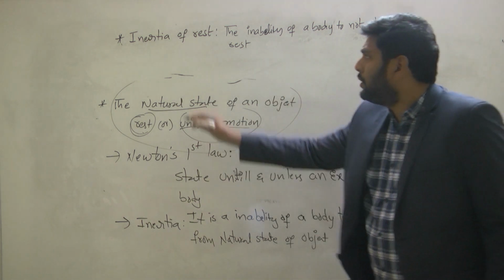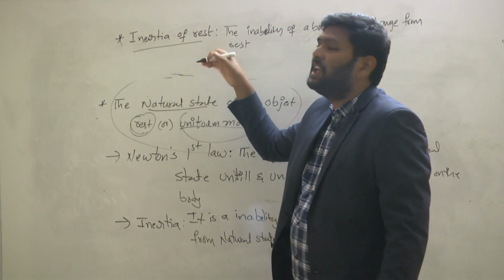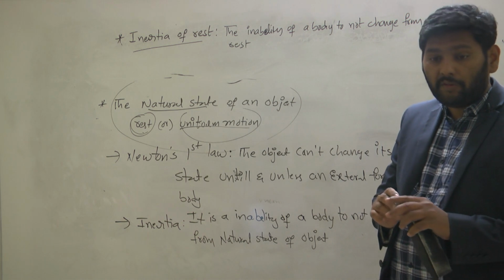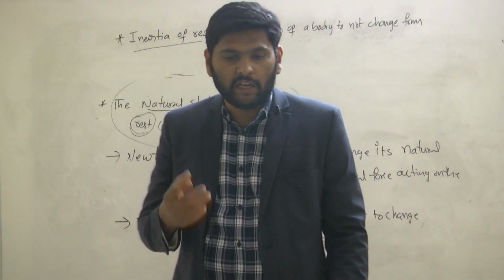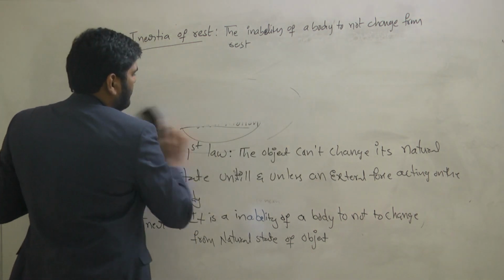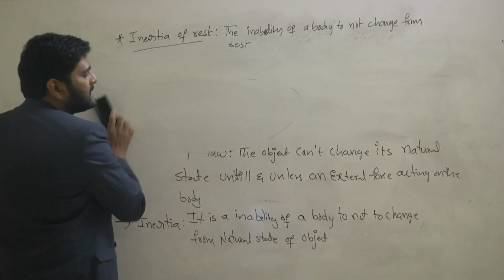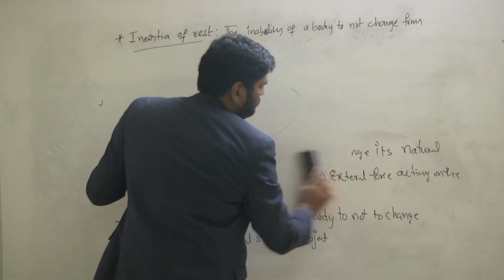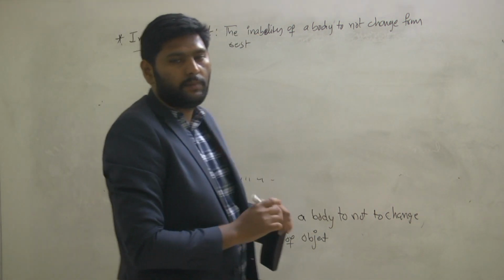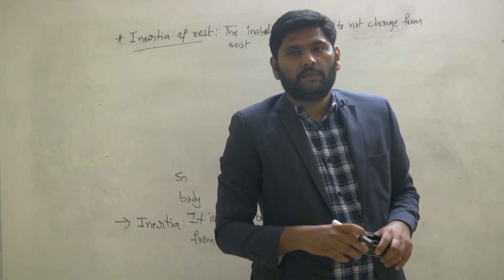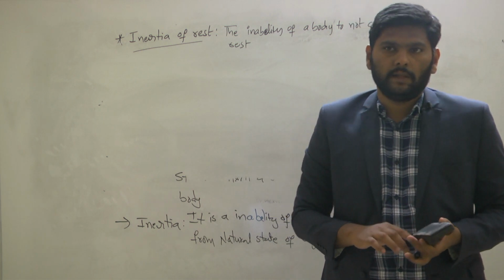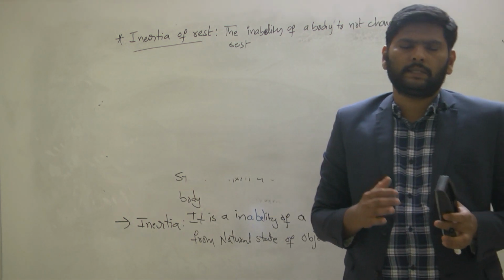About inertia of rest, we have many examples in our daily life. The first example is passengers and a bus. For example, we have a bus. Inside the bus, passengers are also present, and the bus starts suddenly.